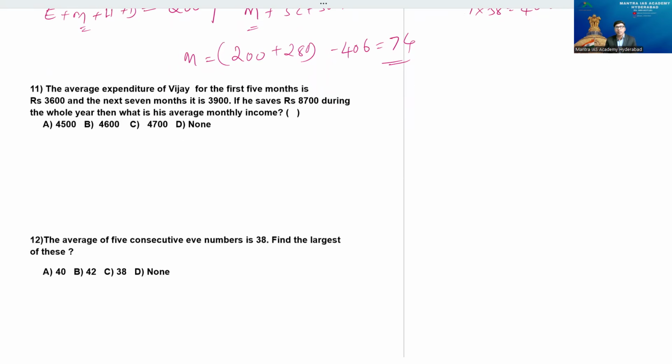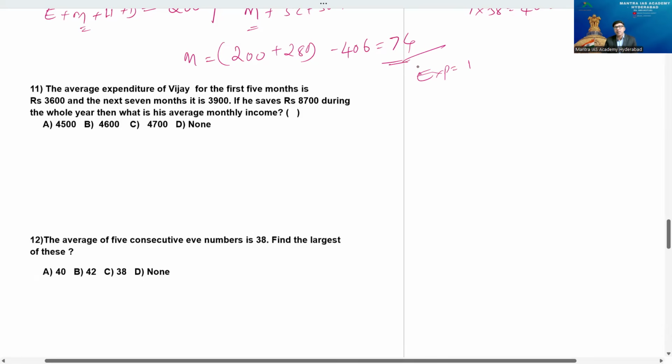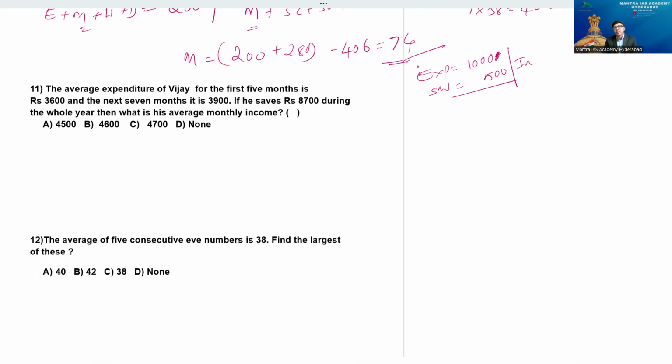Beta, income is nothing but the basic point. Example, my expenses monthly, imagine that some 1,000 rupees. 1,000 I am taking that. My savings, imagine that some 500. What is regarding my income? My income is nothing but expenditure plus saving beta. That value is how much? 1,500. So income is 1,000 expenditure, 500 saving, 1,500. How I got this? Expenditure plus saving is the formula. That's called income. So to get the income, first of all, we have to take the total expenditure of 1 year and 1 year's savings. By 12, if we do that, we'll get the monthly average income.